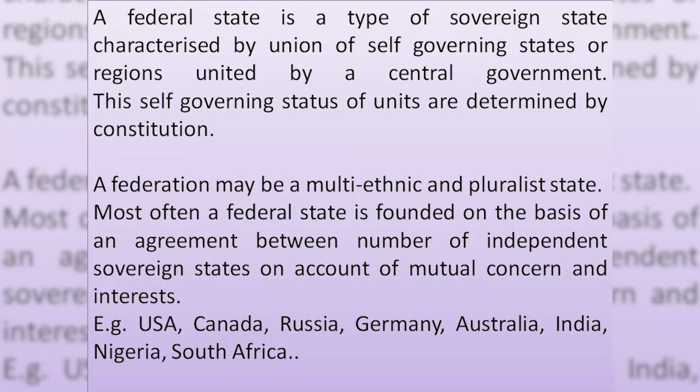A federal state is a type of sovereign state characterized by a union of self-governing states or regions united by a central government. That is the basic feature of a federal system. There will be a union which controls all other small units or states.